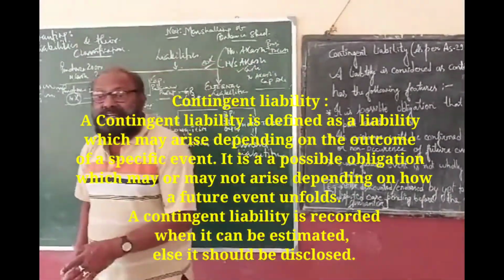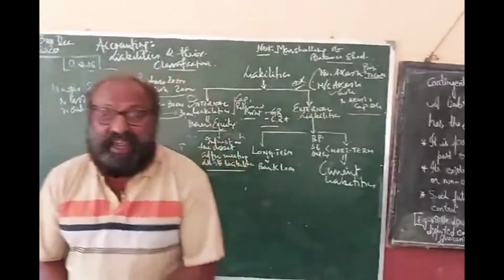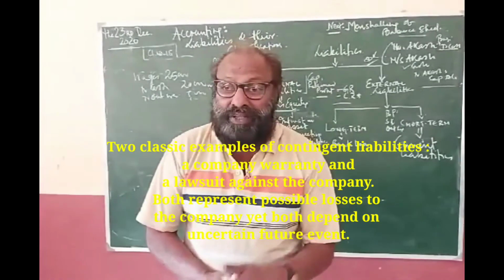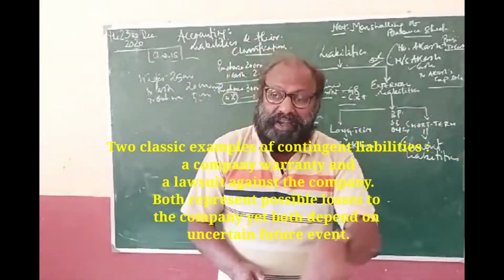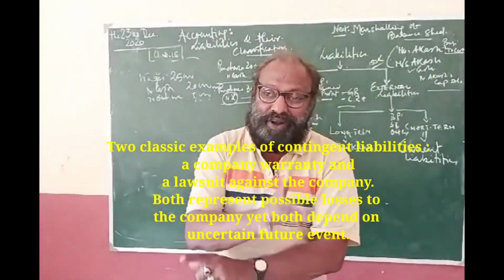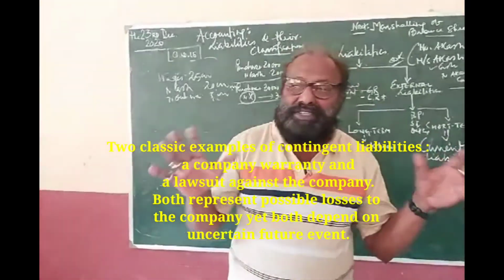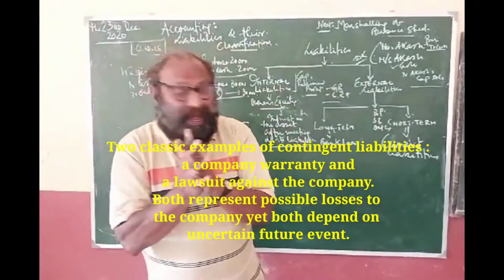Clear? So contingent liability is the liability that may become a liability on the basis of a past event, depending on the occurrence or non-occurrence of an event. Clear? That's contingent liability. So friends, these are the different types of liability I have told you.